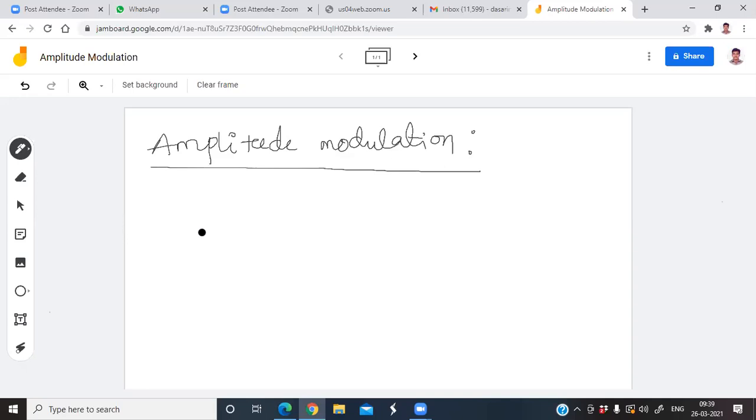What is the first equation? Already I mentioned the equations, right, in the previous class. The first equation is... tell me what is the first equation?